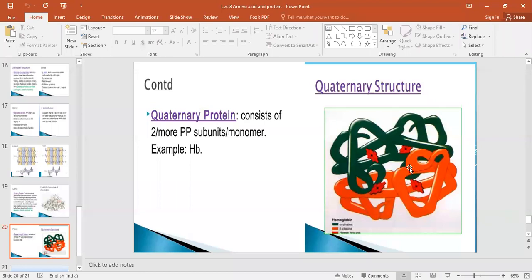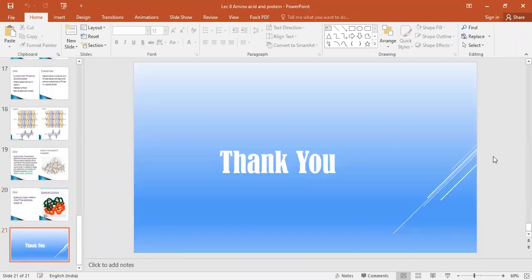Here is an example of hemoglobin, where you can see two different kinds of polypeptide chains, green color and orange color. So 2 or more types of polypeptide chains, when joined together by different kinds of bonds, produce the quaternary structure of proteins. So these are the 4 different types of protein structure: primary, secondary, tertiary, and quaternary.